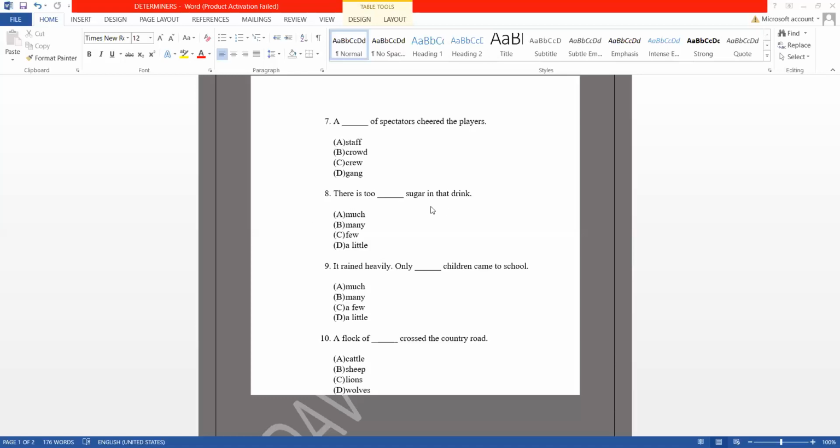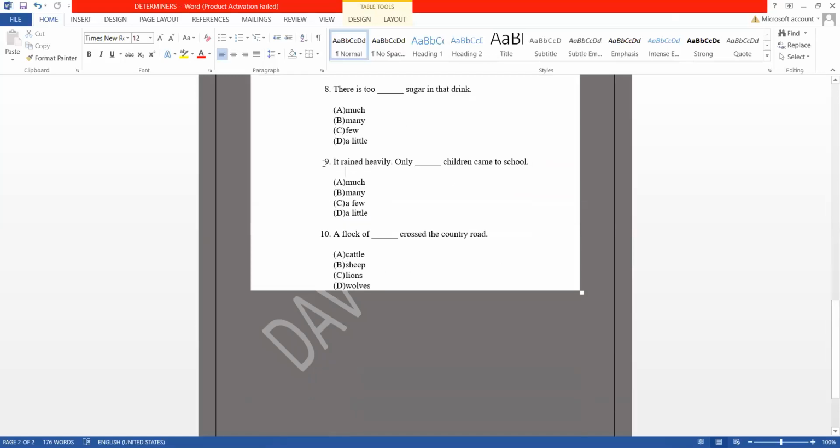That's number 1. And number 2, this is showing a negative impact. So just keep one thing in mind, that whenever you get something on a negative note, we do not use a with that determiner. So a little, a few will not be used whenever we are showing a sentence which has a negative approach. This sentence too shows इस drink में बहुत चीनी है, बहुत मीठा है, means somebody is upset about that. So definitely we cannot use the fourth option. Few, we cannot refer to sugar as few because again, not countable. Many, not countable. Much. So much is the correct option for the 8th sentence.